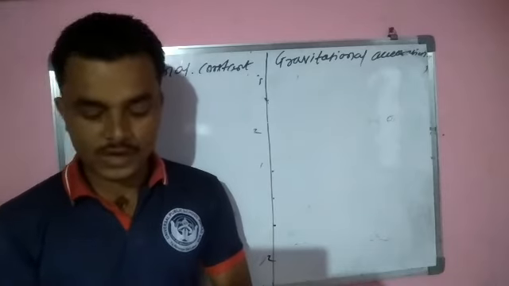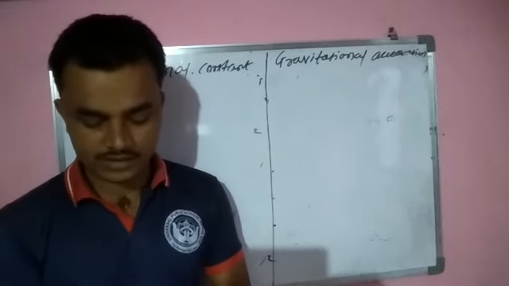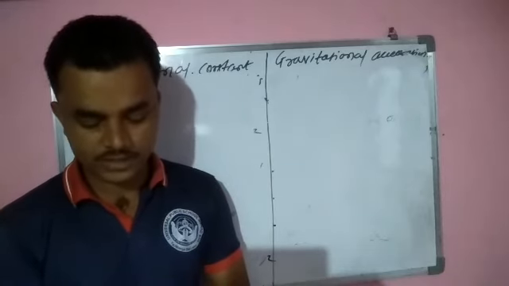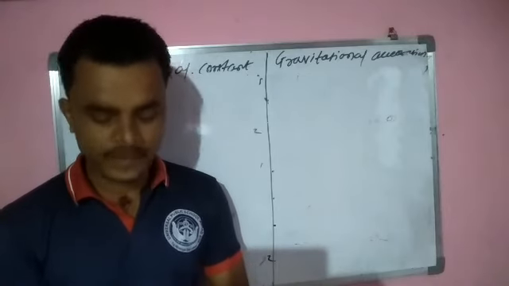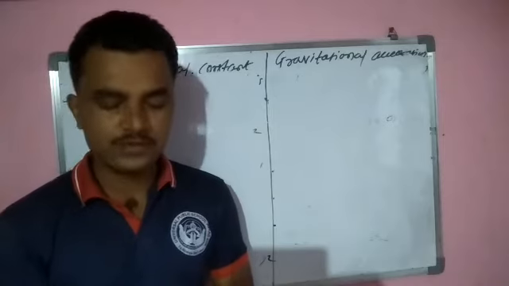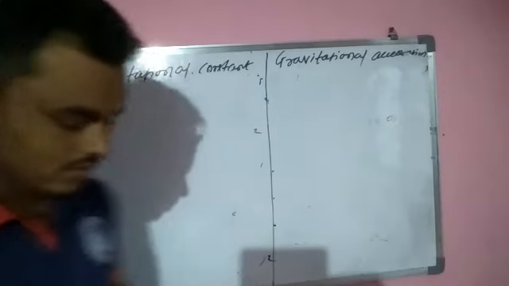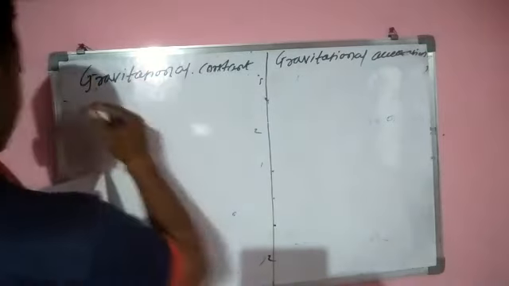Now see, the value of g depends upon various factors like altitude, depth, and the shape etc. Now write down.